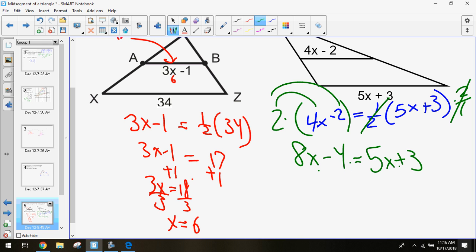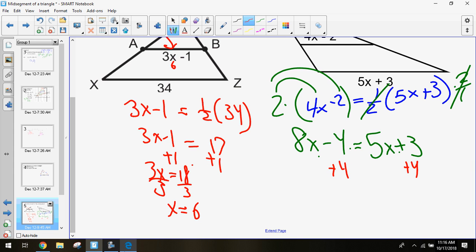Remember, if we're multiplying one whole side by 2, that means I multiply everything on my left side by 2, so everything is being put in that parenthesis. Not just the 4x, not just the negative 2, but it's all being multiplied by 2. From here, we have a multi-step equation. We need to get all our x's to one side. So I'm going to add 4 to this side, which gives me 8x equals 5x plus 7.